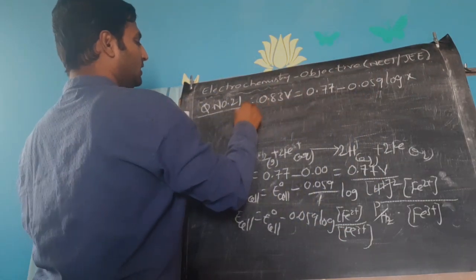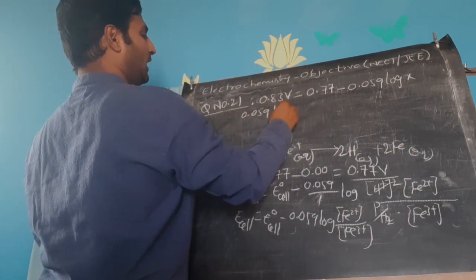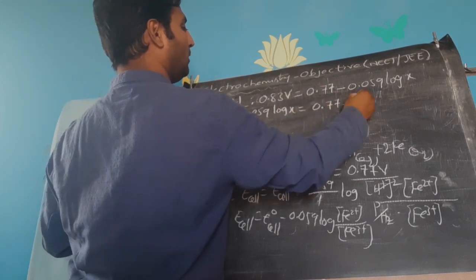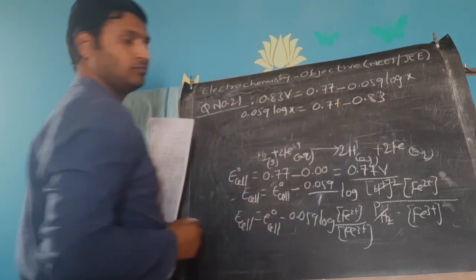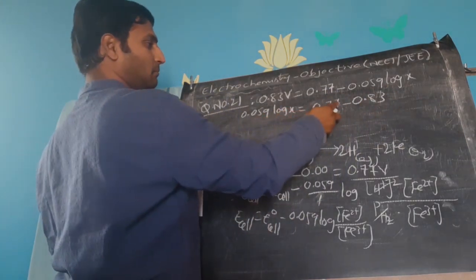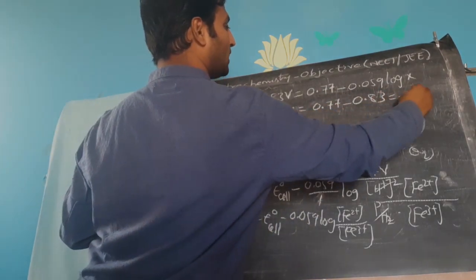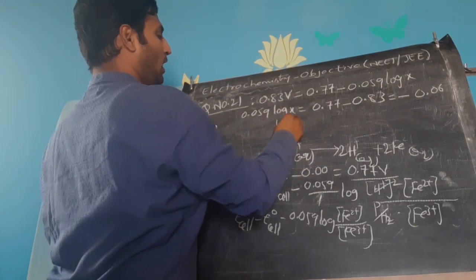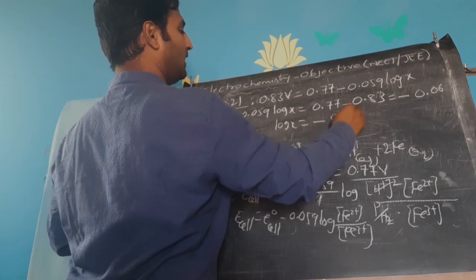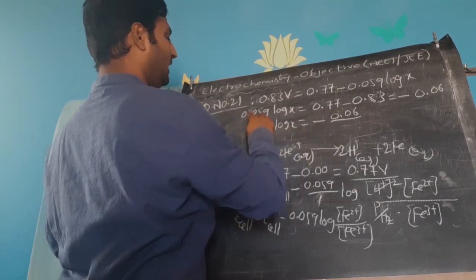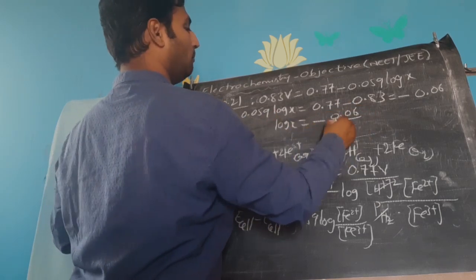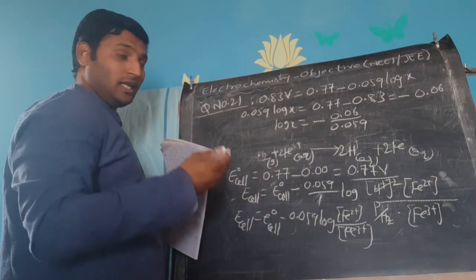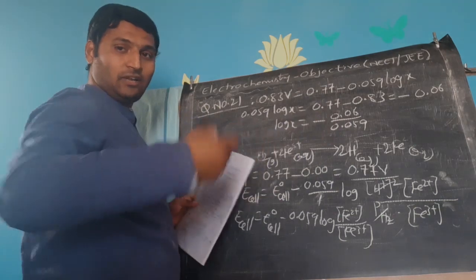Now 0.059 log x will be equal to 0.77 minus 0.83, which comes out to be minus 0.06. Now log x will be equal to minus 0.06 divided by 0.059.